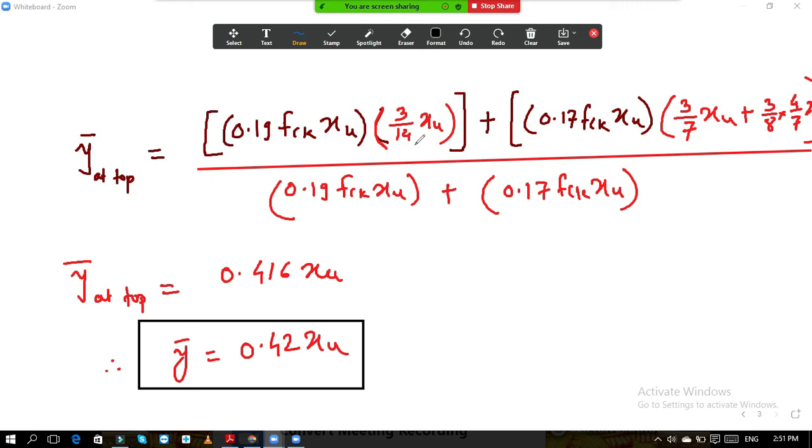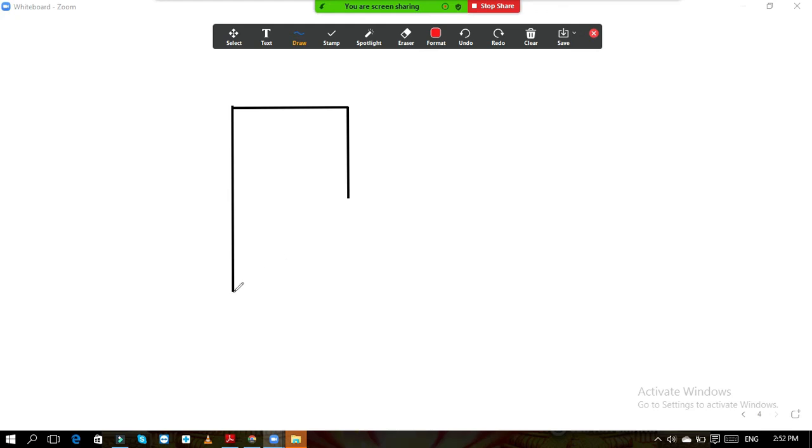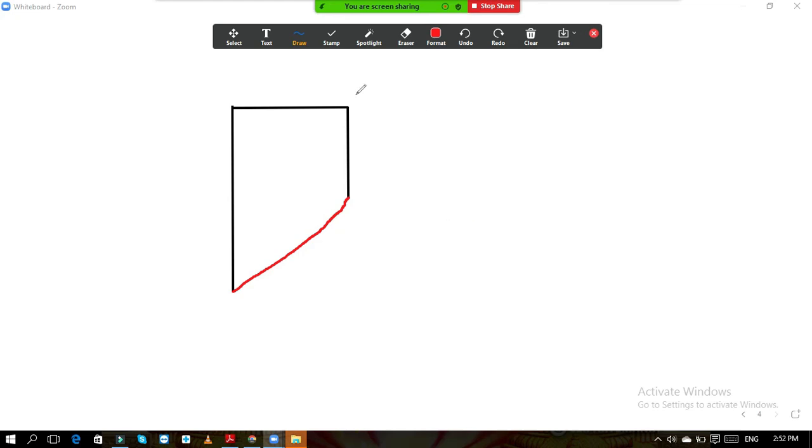So now this is the lever arm distance. So what you have got after doing all this is, again I will go for the same, and then after the parabolic part, this compressive force which is acting over here, somewhere here.